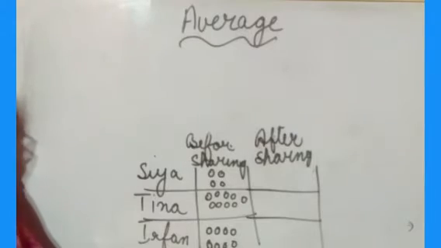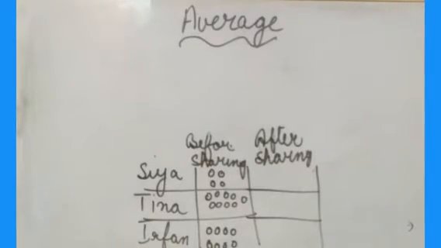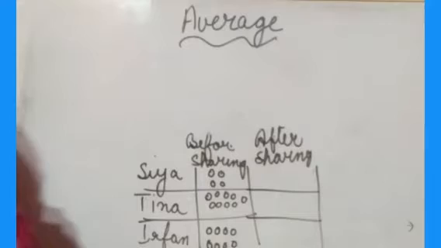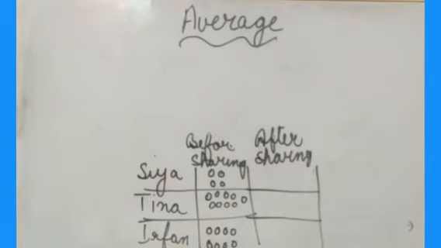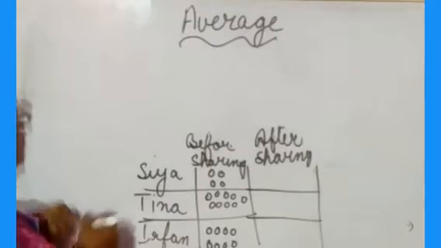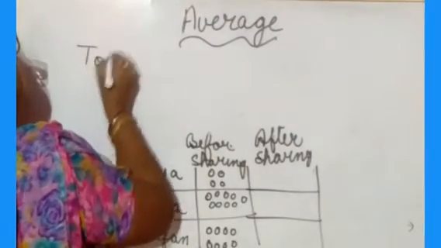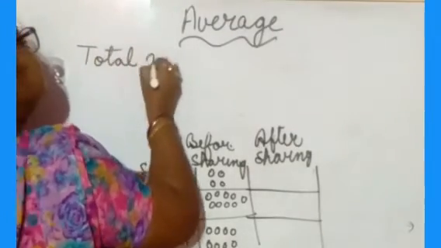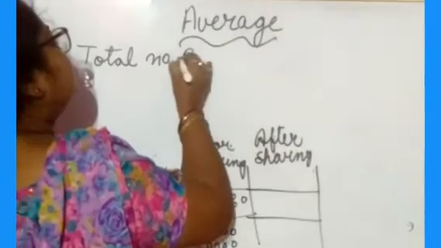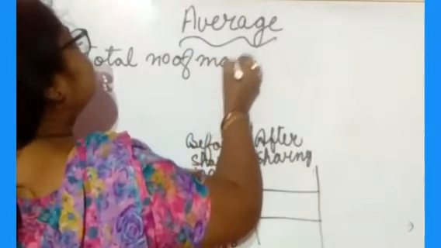So how will you take out the average? For taking out the average, what will you do here? First, you have to find the total number of marbles. What do you have to do? You have to find out the total number of marbles.